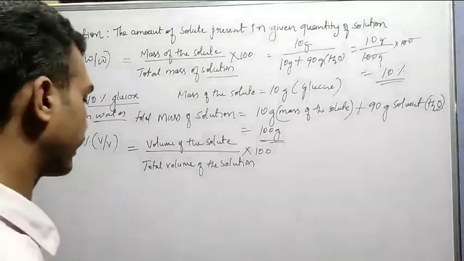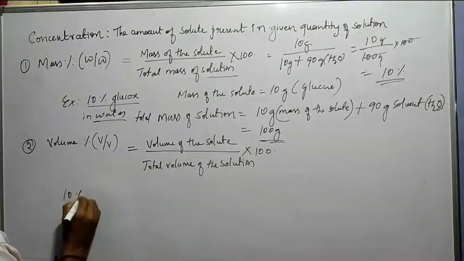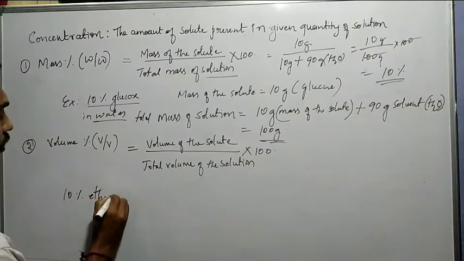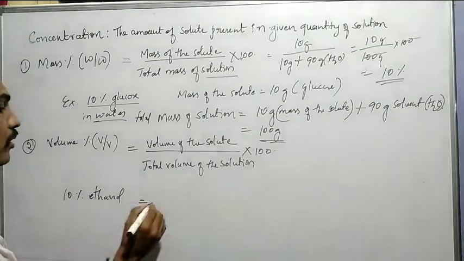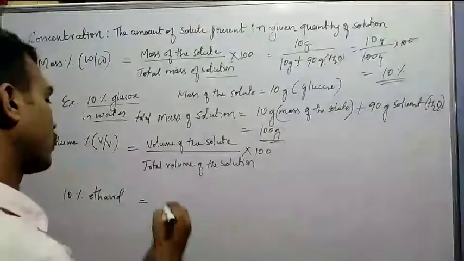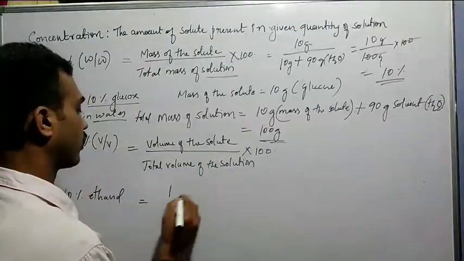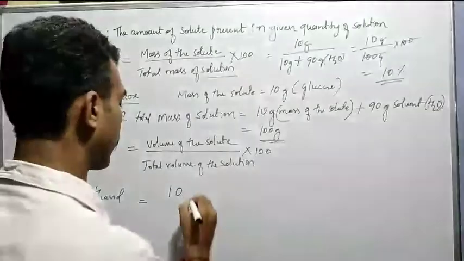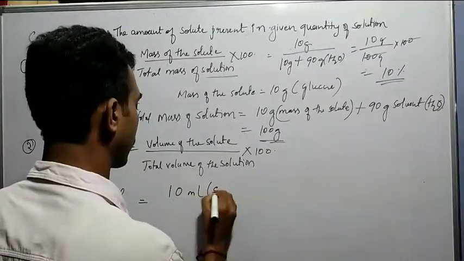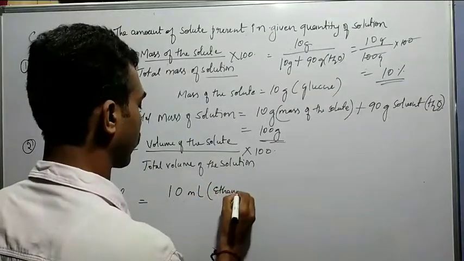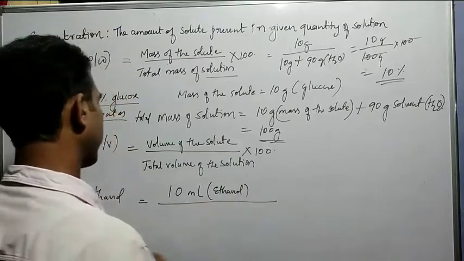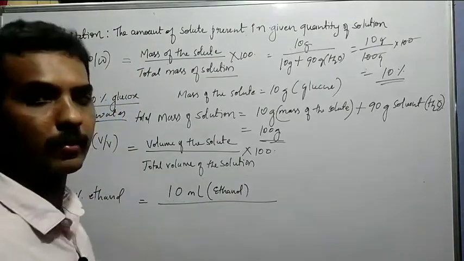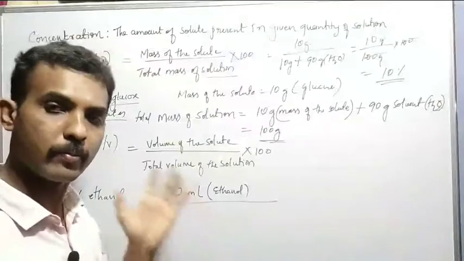So example, if I take 10% of ethanol, 10% ethanol solution is nothing but, what is the volume of solute? So volume of solute is nothing but 10 ml. So 10 ml of ethanol, divided by the total volume of solution, which is nothing but solute plus solvent.